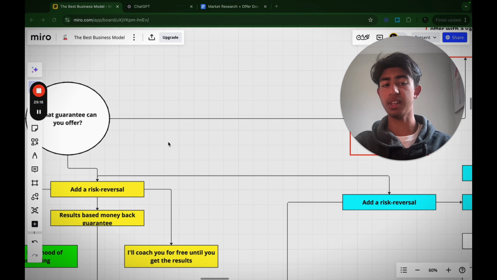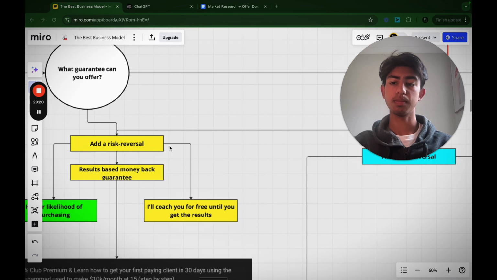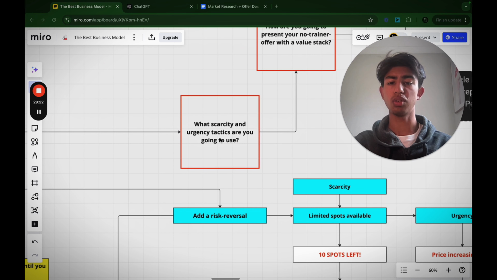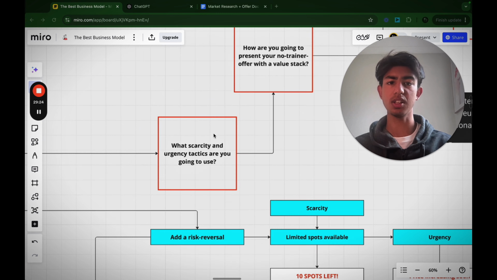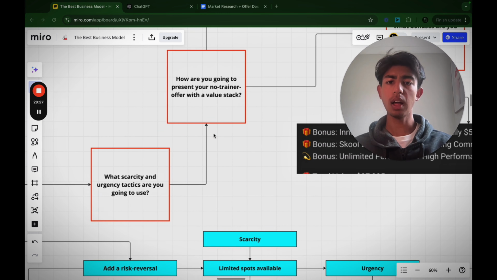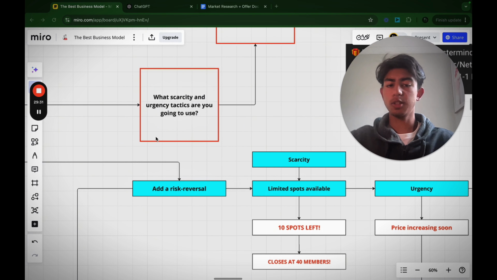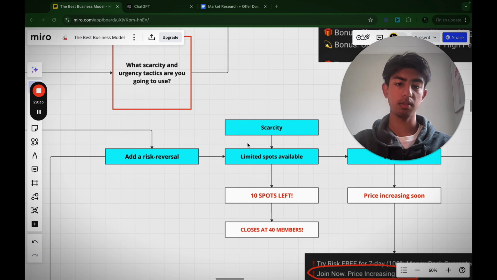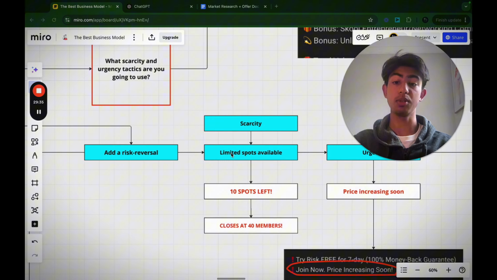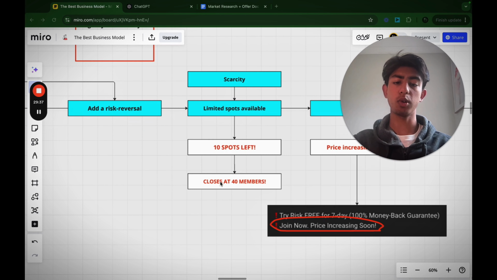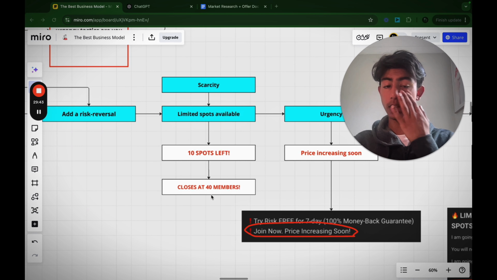So after that, what offer can you guarantee? What we want to do is ask you, what scarcity and urgency tactics are you going to use, right? An example of a scarcity and urgency tactic is like 10 spots left, or like we go over here, right? Scarcity. So limited spots available, you can use the limited spots available. An example could be 10 spots available, closes at 40 members, right? You can see Luca Belmar does this really well. He's like, it's only for certain people.